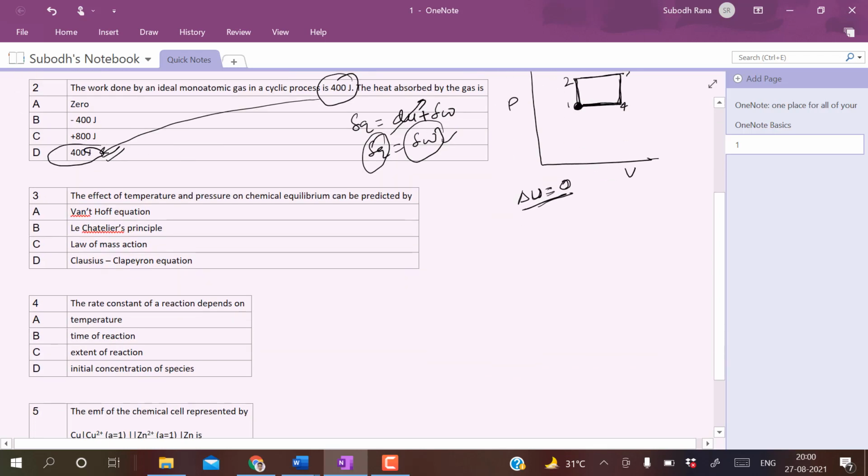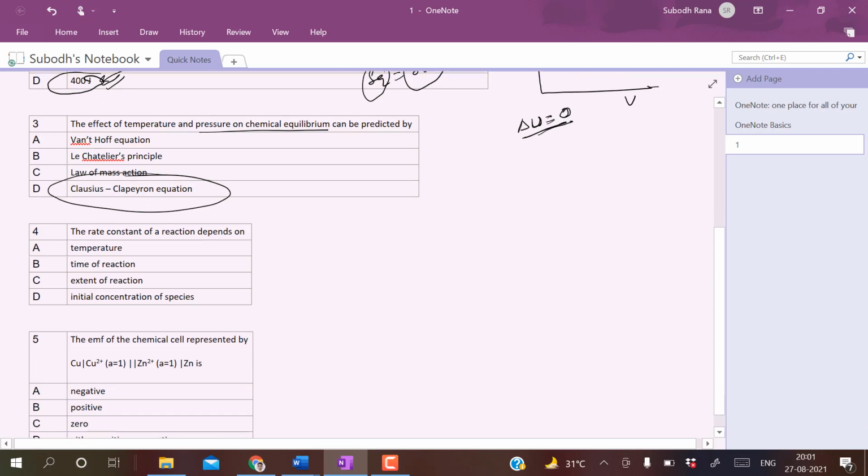Next, the effect of temperature and pressure on the chemical equilibrium can be predicted by. Okay, so the effect of pressure and temperature is basically told by this Clausius-Clapeyron equation.